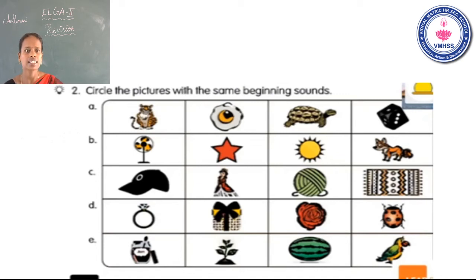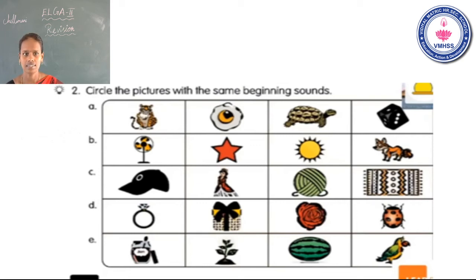What is the beginning sound? Ta. See the second one, egg. What is the beginning sound? Guess it? E. Okay. See the third one. Turtle. Ta. Okay. The beginning sound Ta. See that last one?